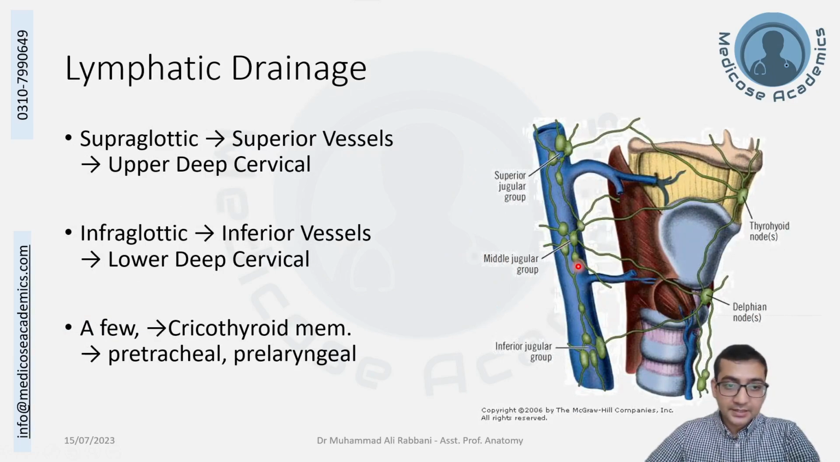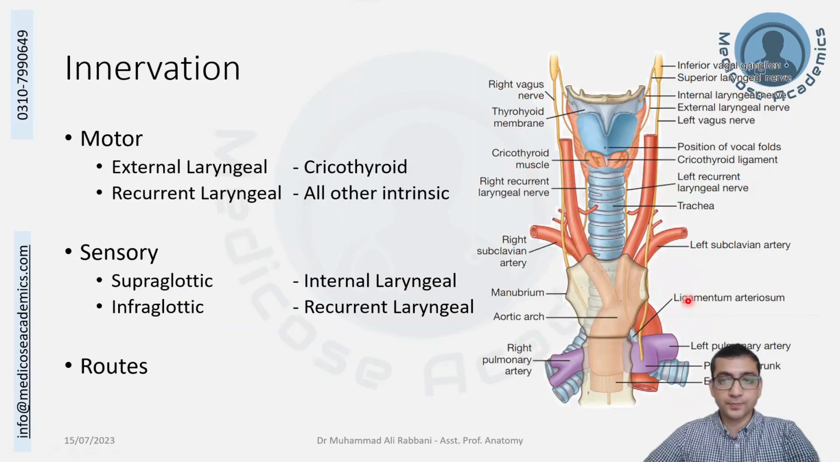The larynx, again the same. The upper part, the supraglottic region above the vocal cords, drains to the upper deep cervical lymph nodes. Below, it goes with the deepest to the lower deep cervical nodes. Some go to the nodes in front or the lateral aspect of the larynx, known as prelaryngeal or paralaryngeal nodes. The innervation: all of the motor supply, all of the muscles are supplied by the recurrent laryngeal